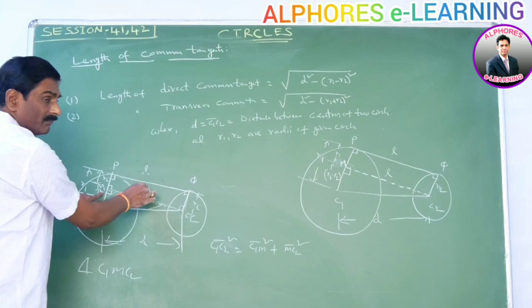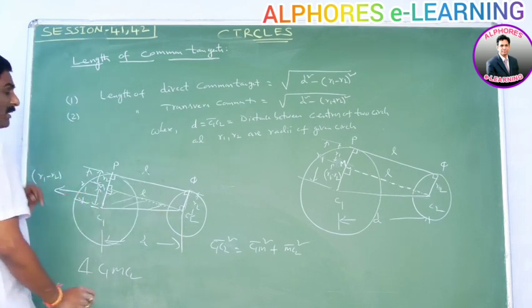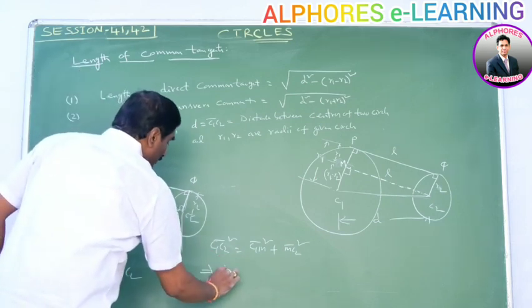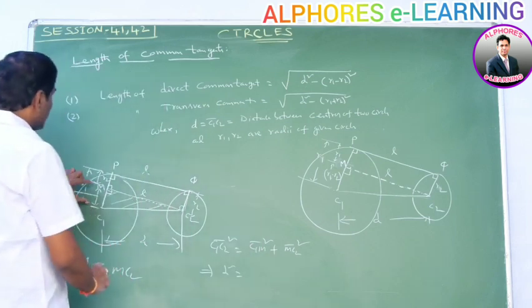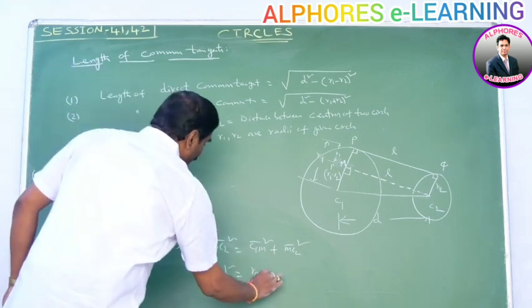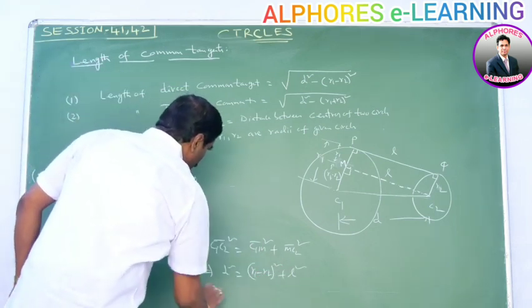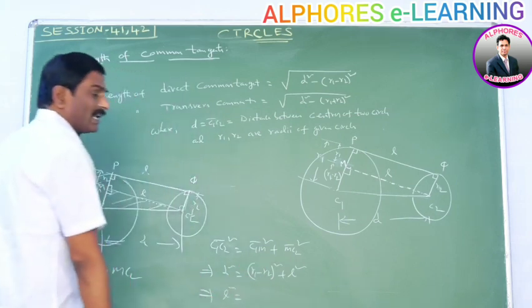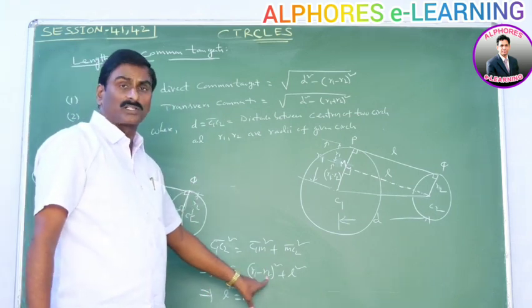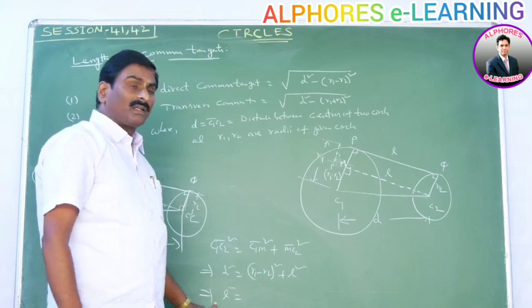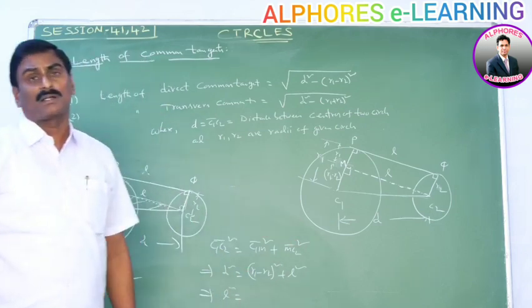C1M is R1 minus R2. C1C2 is D, so D square is equal to (R1 minus R2) whole square plus L square. So L square is equal to D square minus (R1 minus R2) whole square. Therefore L is equal to root over D square minus (R1 minus R2) whole square.